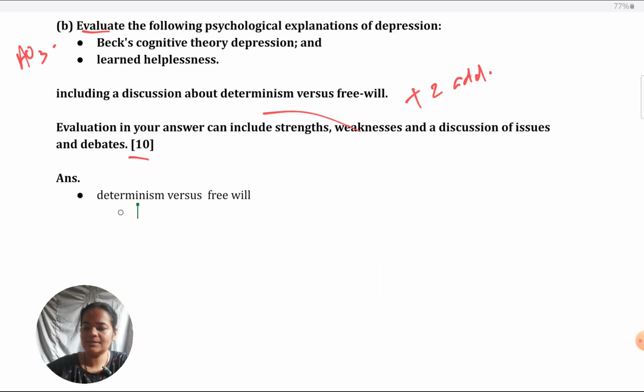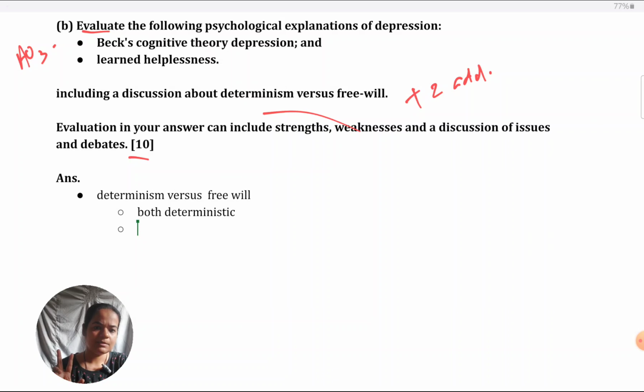Both these explanations are deterministic because Beck has directly proposed that negative childhood experiences result in cognitive distortions, and Seligman has proposed that inescapable situations faced in childhood result in depression.